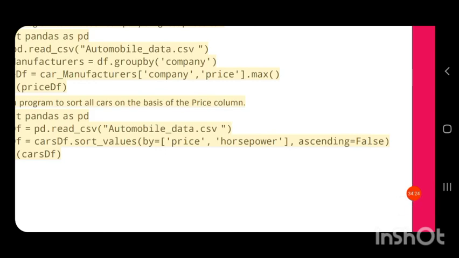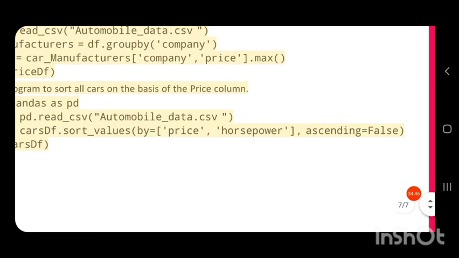If it is said to sort on the basis of price in ascending order and horsepower in descending order, you can write by equal to price comma horsepower, ascending equal to true comma false. Then the first column will be sorted in ascending order and the horsepower column in descending order.